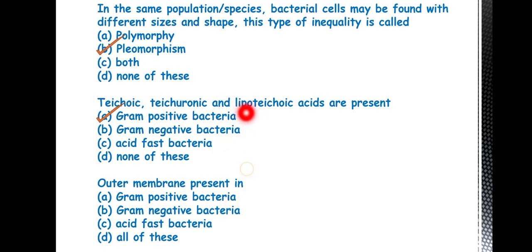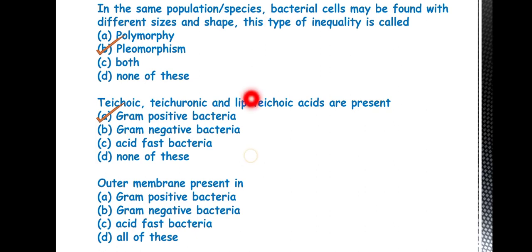The classification of bacteria, that is gram-positive, gram-negative and acid-fast bacteria, is based on the different types of envelope present on them. So the envelope constitutes the cell wall, cell membrane or maybe another membrane, that is the outer membrane, or the capsule.